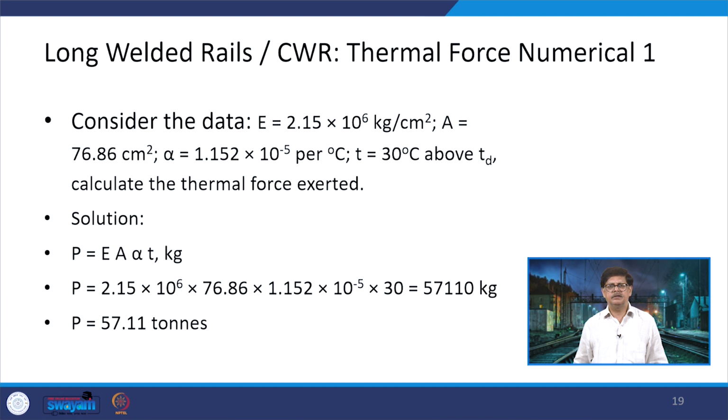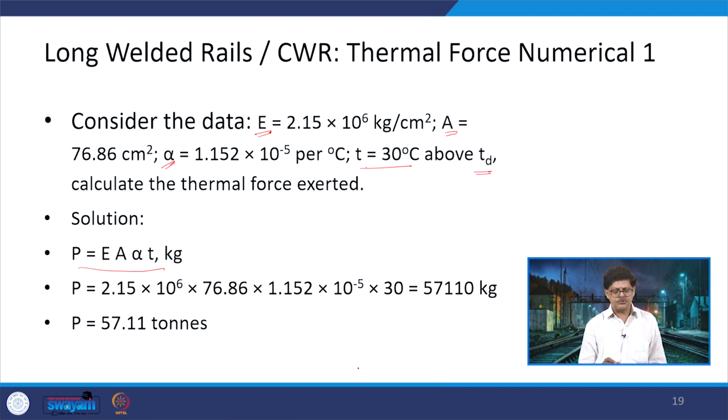So, let us look at this numerical here. We have a data A already known to us. A is 76.86 centimeter square. So, that is a 60 kg per meter rail section. Alpha is again known. The temperature, it is being defined, it is 30 degree centigrade above Td. So, we have to calculate what is the thermal force exerted here in this section. So, thermal force which is exerted is given by E into A into alpha into T. So, the multiplication of these 4 elements here.